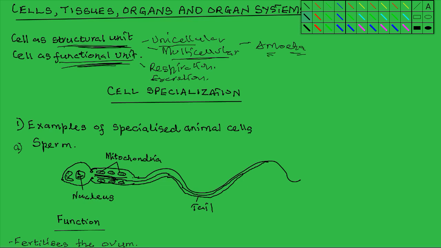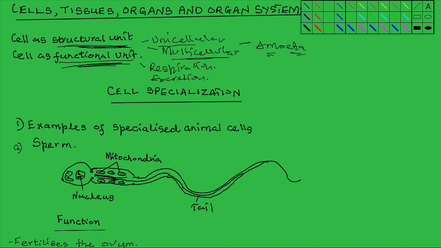But in the multicellular organisms, different cells are specialized to carry out different functions. So there will be those cells that are specialized to carry out excretion. There will be those that are specialized to provide nutrients for the rest of the body. There will be those that are specialized for transmission of communication, those that are specialized for protection, and so on. So in multicellular organisms, each cell is adapted to perform a specific function.